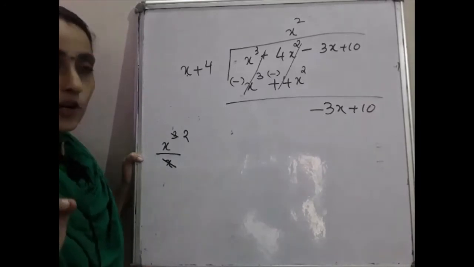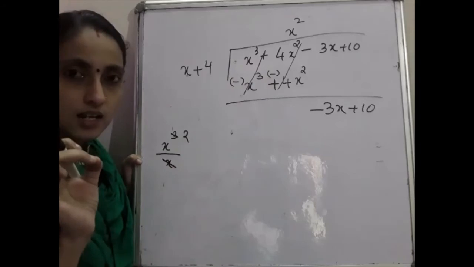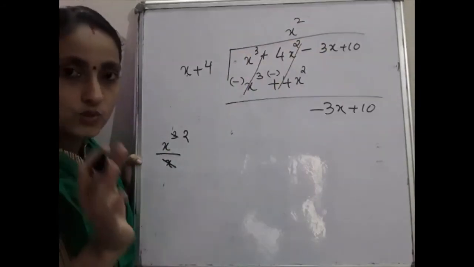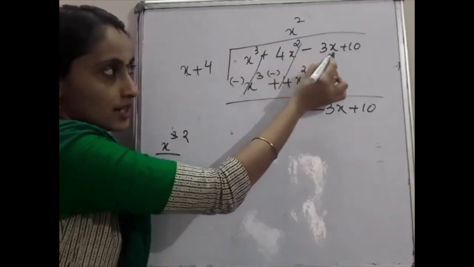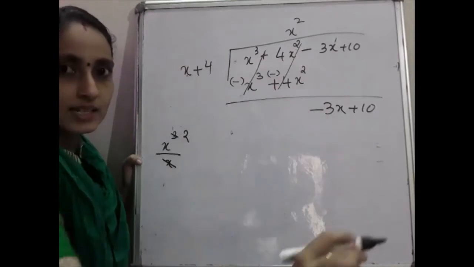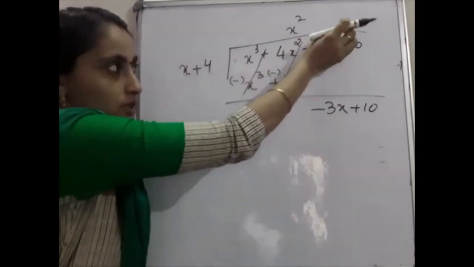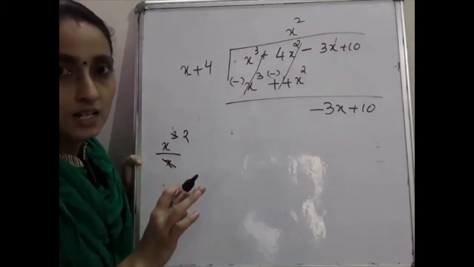Okay, before moving on, just check whether the degrees are in decreasing order. I forgot to say that. Here the degree of x is 3, here the degree of x is 2, here it is 1, and here it is 0. That is always in decreasing order. Then only you can do it. If any term is absent, you have to put 0x there. Otherwise you will not get the right answer.